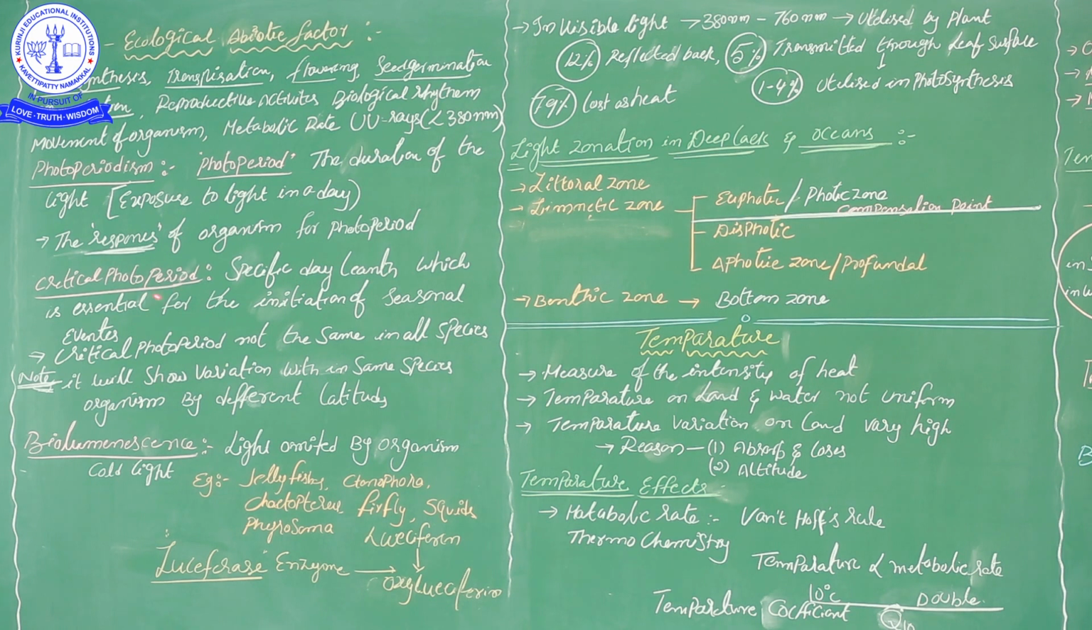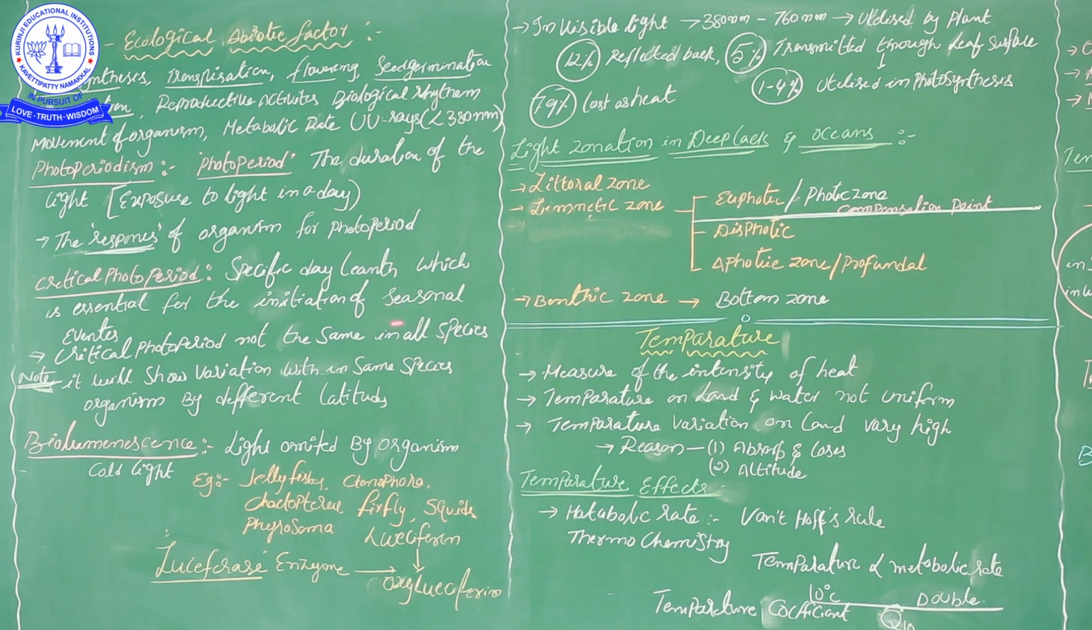Now here, some critical, much-needed light gives the initiation of seasonal events. Nothing but, here we see some plants blooming in the winter season, and some flowers blooming in the summer season. Why? The light intensity and the temperature undergo gradual variation, gradual changes, season by season.